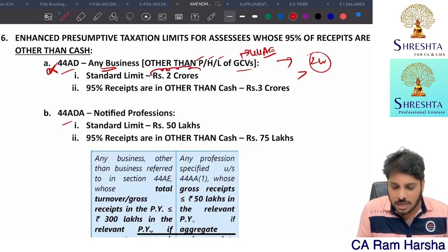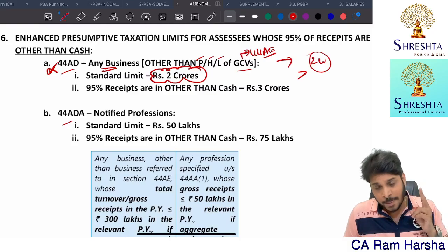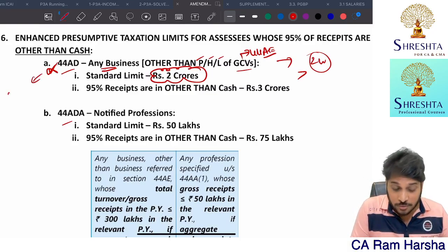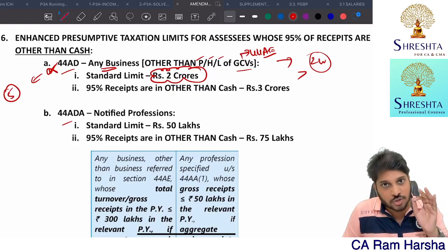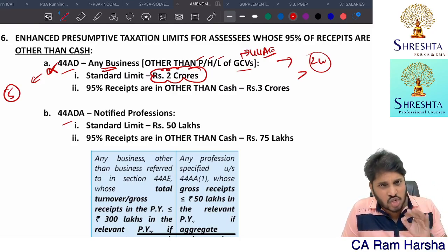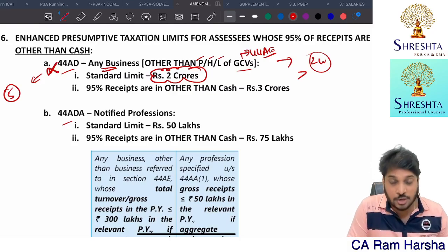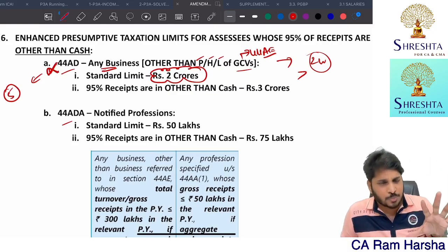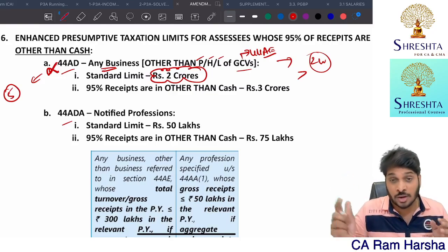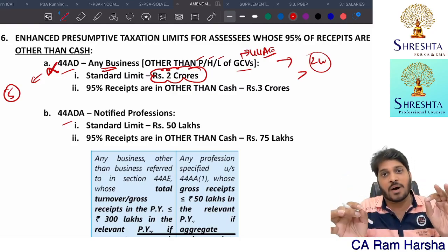So generally, what is the limit to go for presumptive taxation? 2 crore. And in 44AD, we all know once 44AD is chosen, next 5 years also we must declare like that. If at all we break the chain, 5 years we are prohibited to come for 44AD. So all this provision, I also covered that in the marathon. Now let me discuss only the amended part of it.